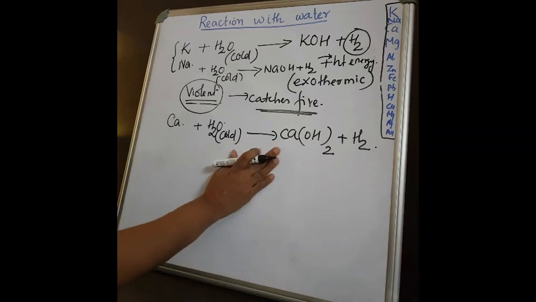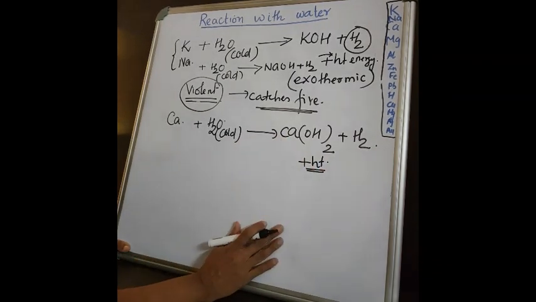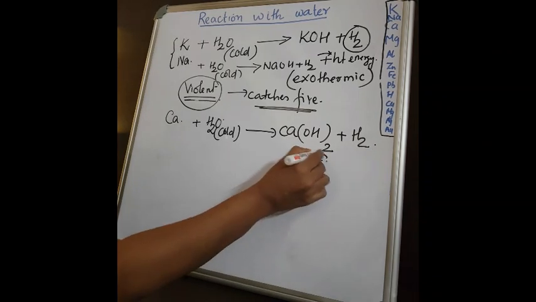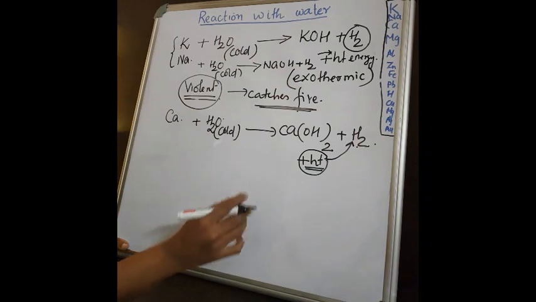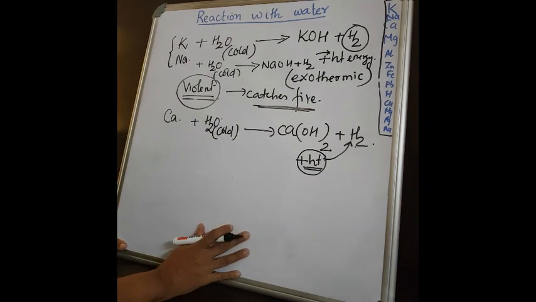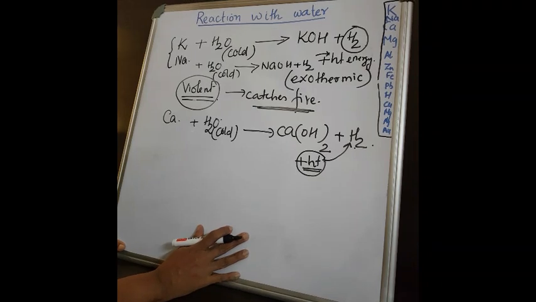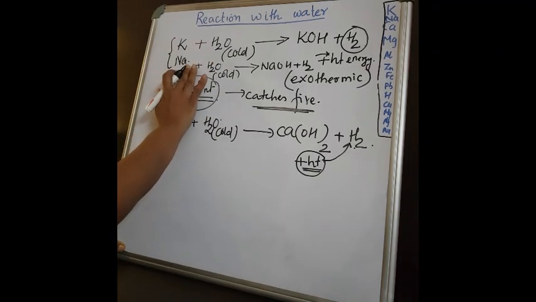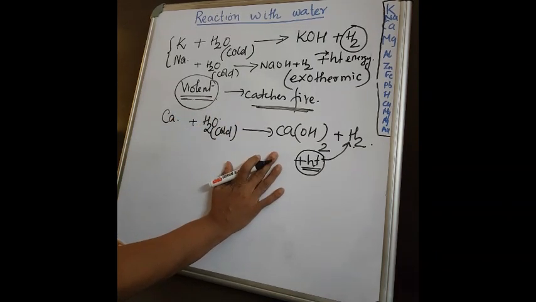Here also heat energy is released, but it is not so high as to catch this hydrogen into fire or burn this hydrogen. You got the difference? In the case of sodium and potassium it catches fire, but in the case of calcium it does not catch fire.